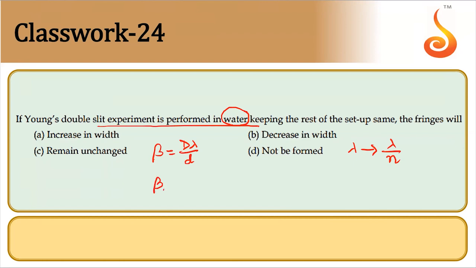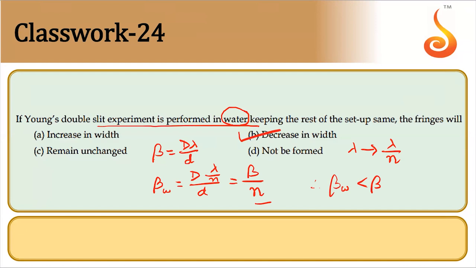So what will be the fringe width in water? That should be D into lambda by n divided by d. That should be beta divided by n. So the refractive index of water is greater than 1. Therefore, beta w will be less than beta. So it decreases in width.